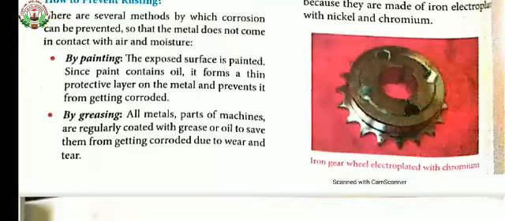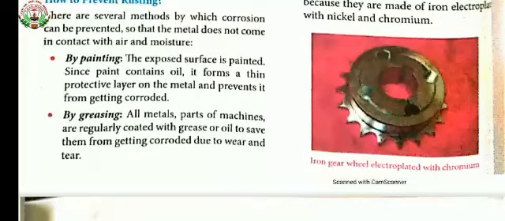Yes, let's continue with the topic rusting. In the previous class, I had explained to you about rust. What is rust? Rust is oxidized iron. Rust means oxidation. Metals combined with oxygen or water form a metal oxide. We also studied the causes of rusting.